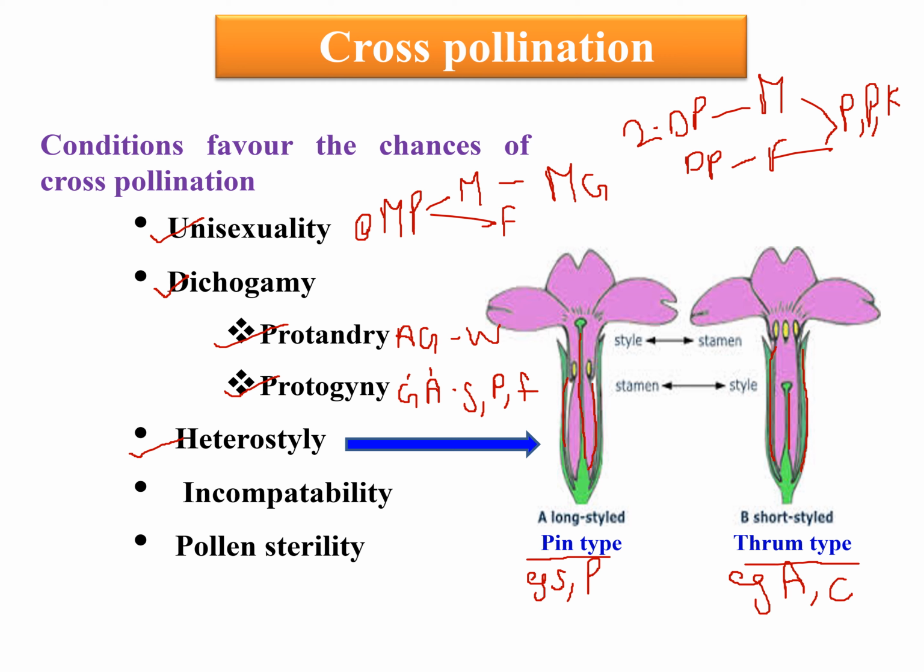And next one is incompatibility, meaning inability of a plant to produce seed with functional or viable pollen when self-pollinated, meaning when self-pollination occurs, the plants are not capable of producing seed with viable pollen. And last one is pollen sterility, meaning plants are not able to produce viable pollen. This condition favors cross-pollination in plants.